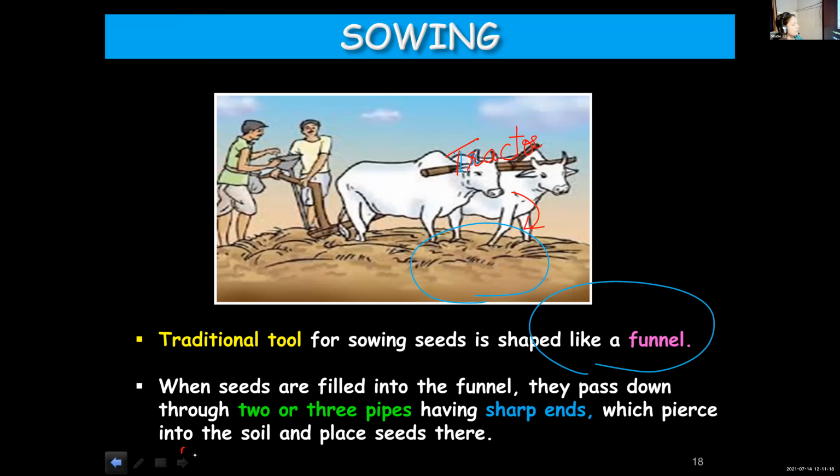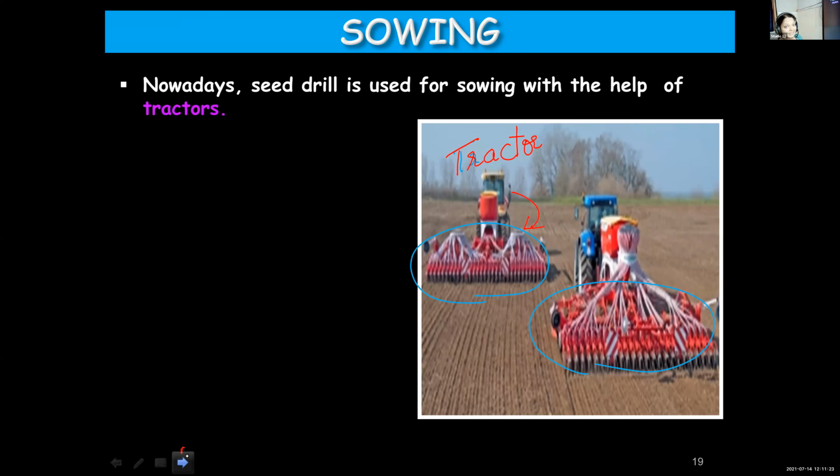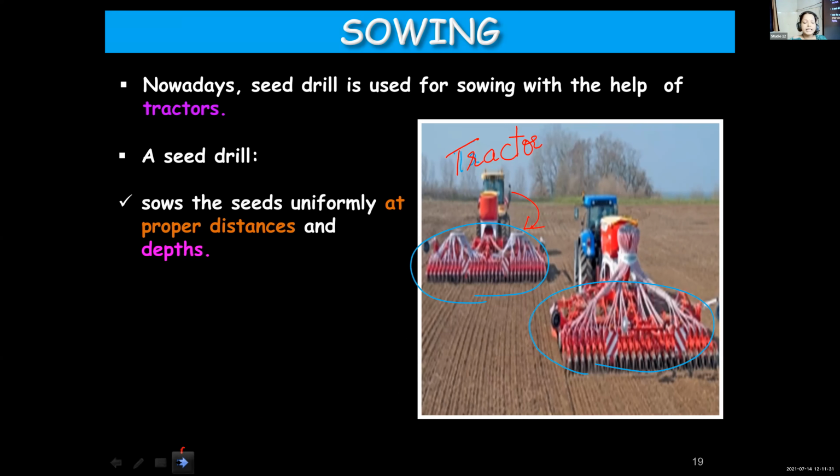Let's see about a seed drill once again. Seed drill is being used for sowing presently by the farmers, as it is having several advantages. Point number 1, it ensures that the seeds are sown uniformly at proper distances and depths. And I told you the distance in between the seeds is very, very important. Because if they are not spaced properly, there'll be overcrowding, and overcrowded plants will not get enough nutrients and they won't grow healthy. And depth is also very important.